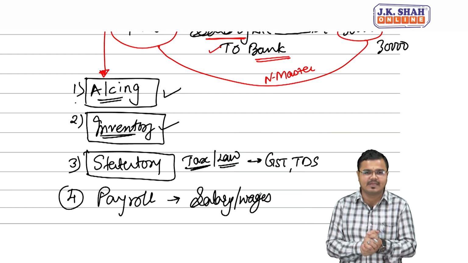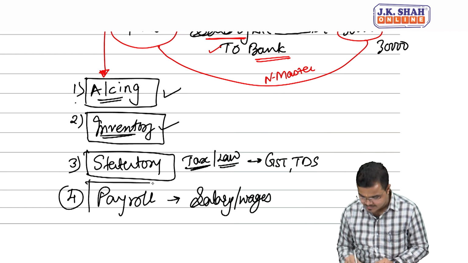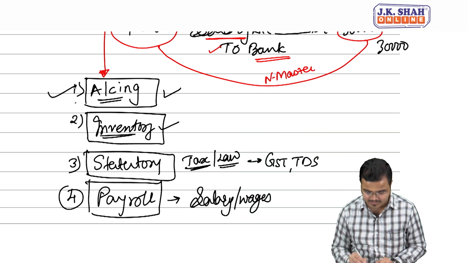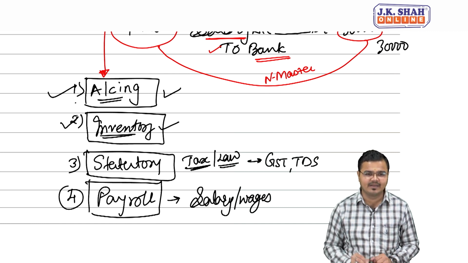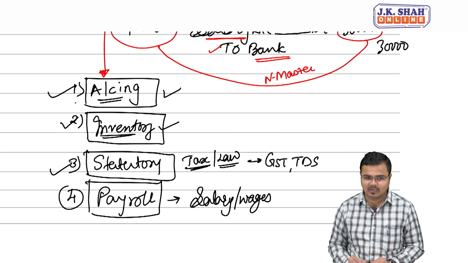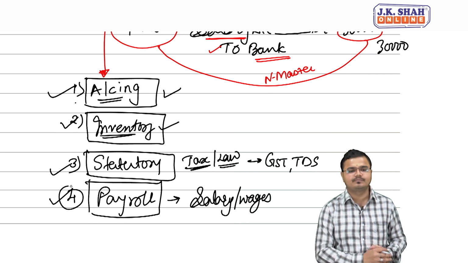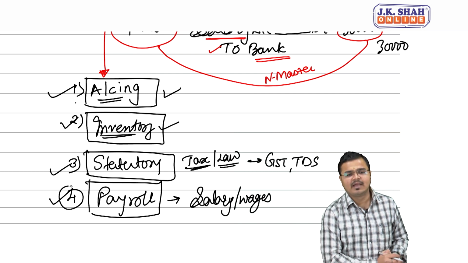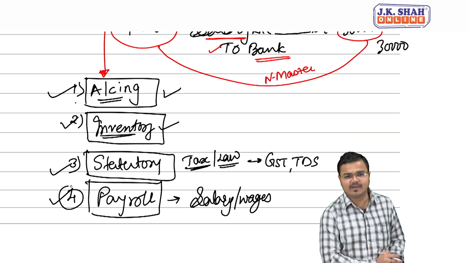So how many types of permanent record do we basically have? Four. Can you please repeat? Number 1, accounting data. Number 2, inventory related data. Number 3, statutory, that is legal and law related data. And the fourth one is payroll data. Am I very clear to all?